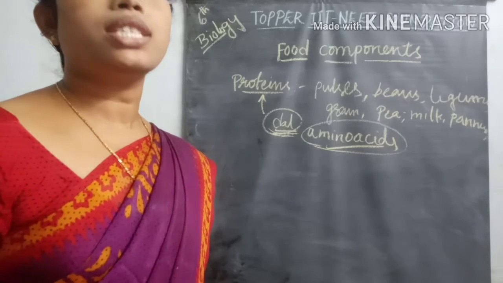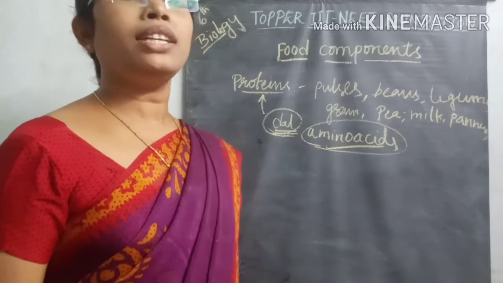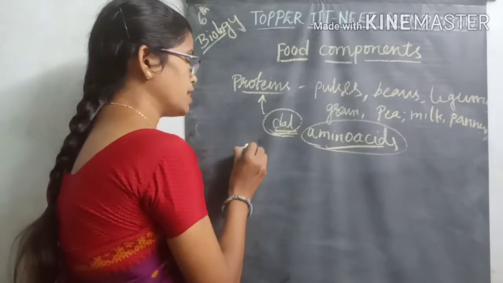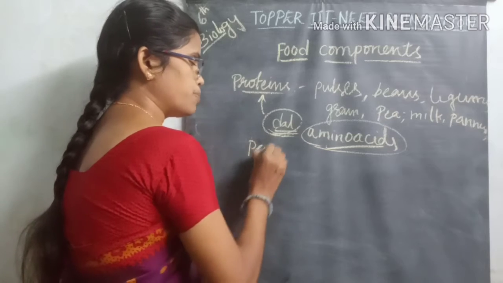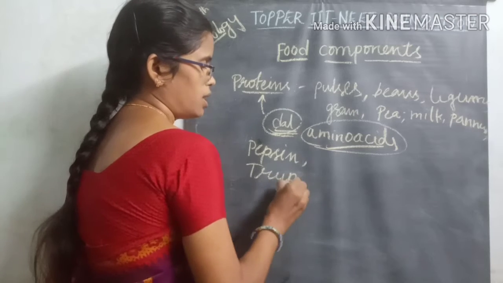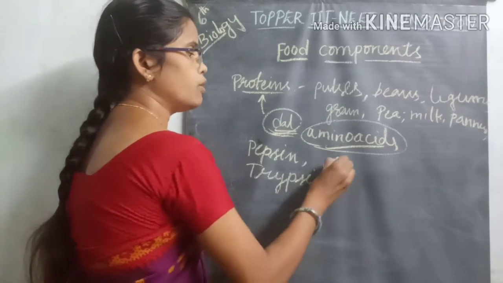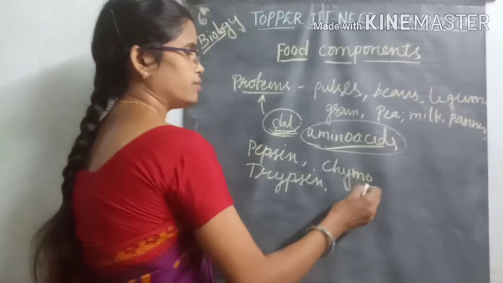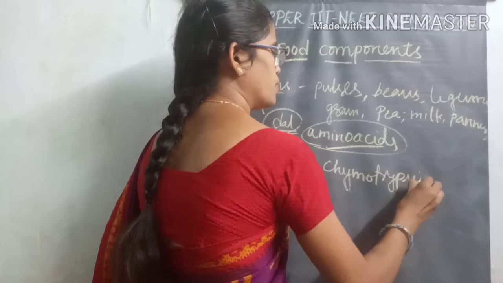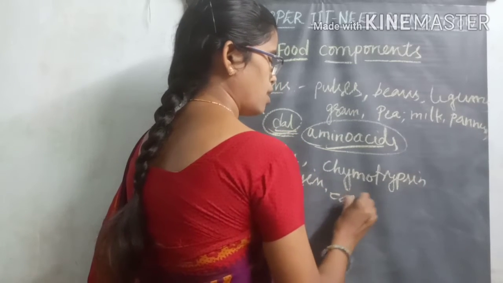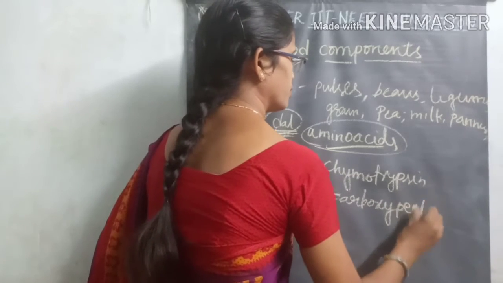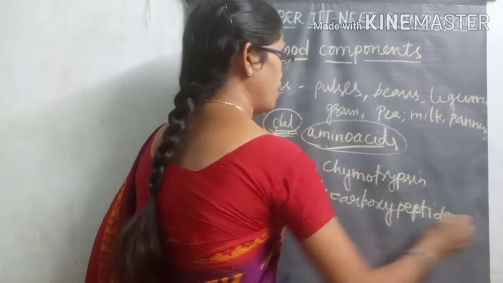These proteins are mainly broken down in our digestive system with the help of different digestive enzymes, like pepsin, trypsin, chymotrypsin, carboxypeptidase, or aminopeptidase.